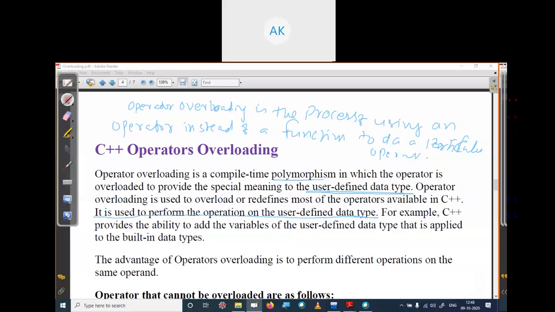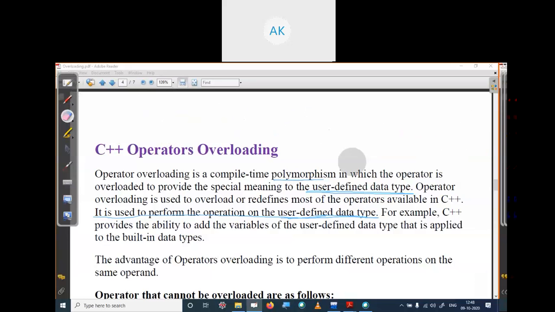The ultimate meaning of operator overloading is how we can perform operations on user-defined data types. For example, C++ provides the ability to add two variables of user data type, just as it is applied to built-in data types. There are some advantages of operator overloading. See what the advantages are.